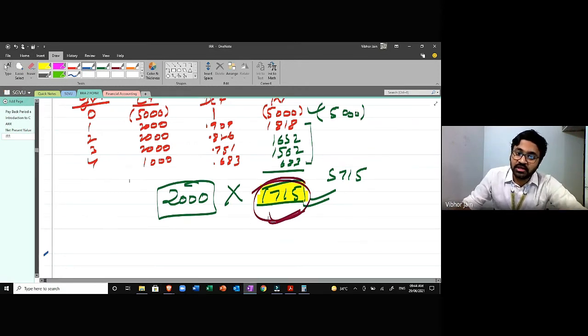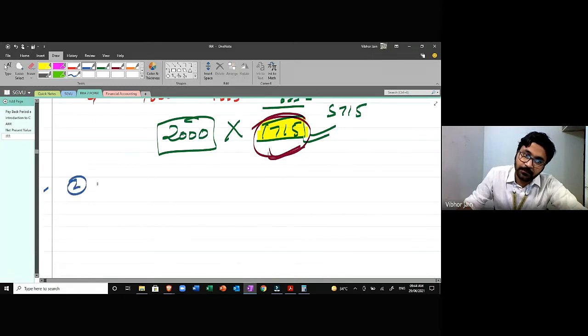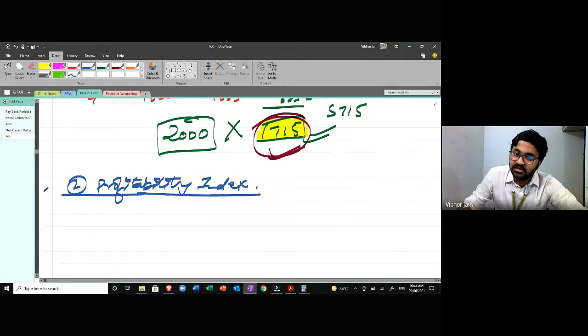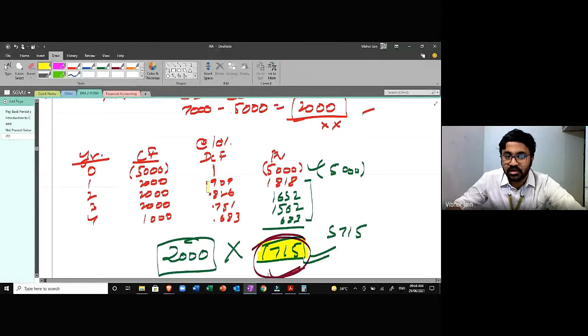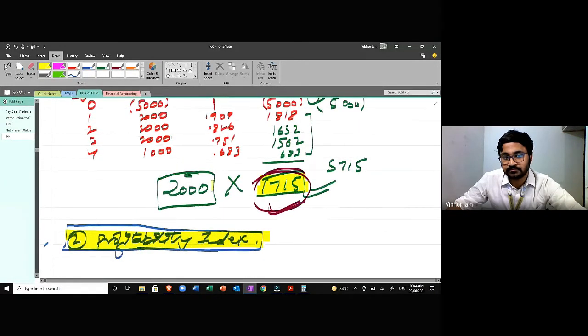If I talk about the next method, that is profitability index. This is nothing but an extension of net present value, and this means that you are comparing projects.